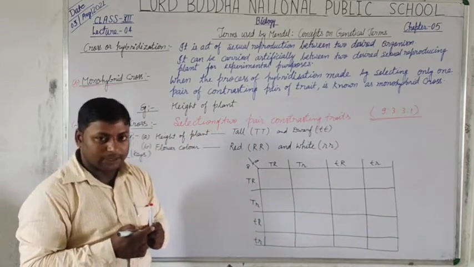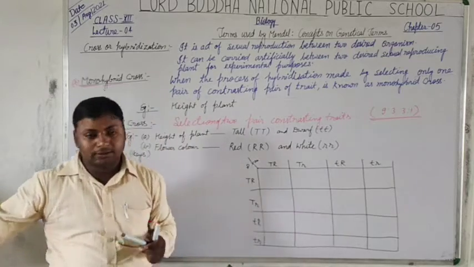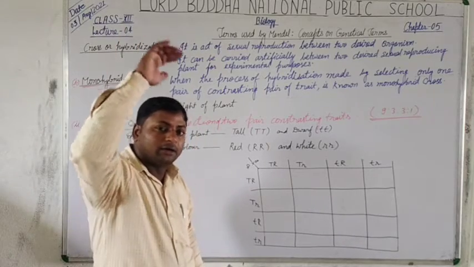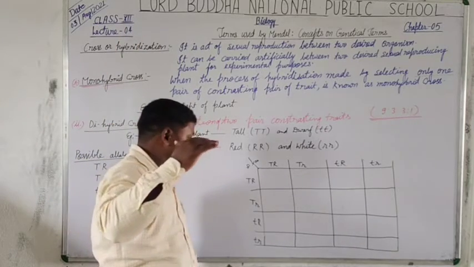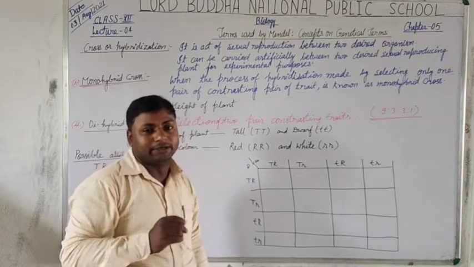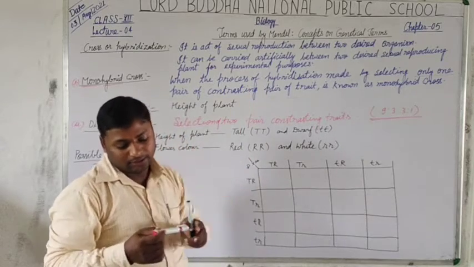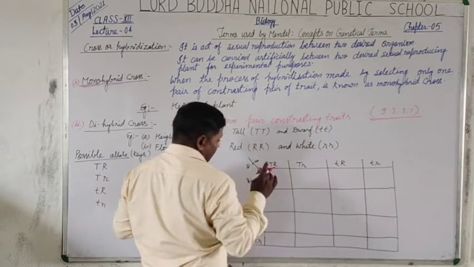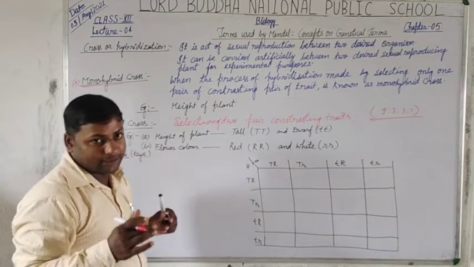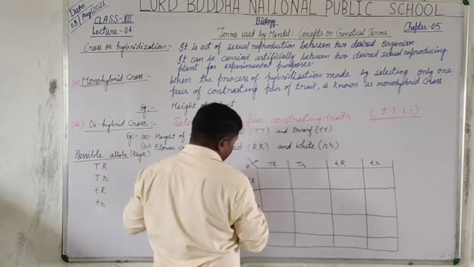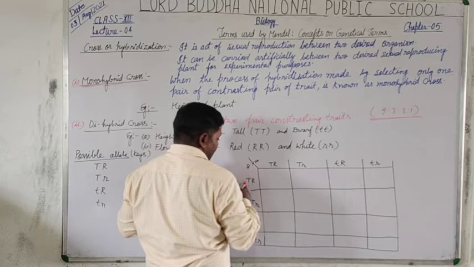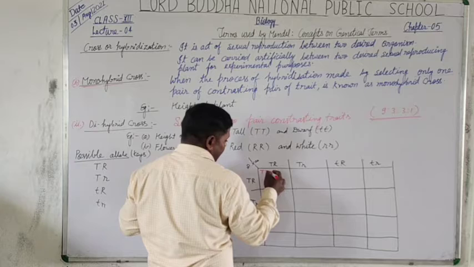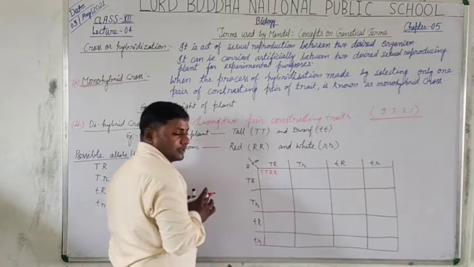and this is how the results of the cross hybridization are written in these cells. These do not follow the laws of mathematics, they just follow the Mendelian law, and here we do not use algebraic expressions. So on crossing between capital T, capital R and capital T, capital R, we find here the result: capital T, capital T, capital R, capital R. Is that clear?